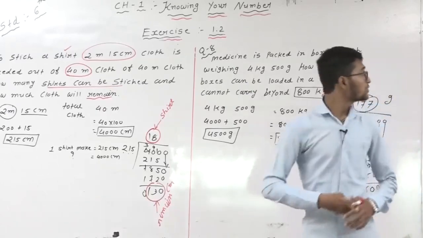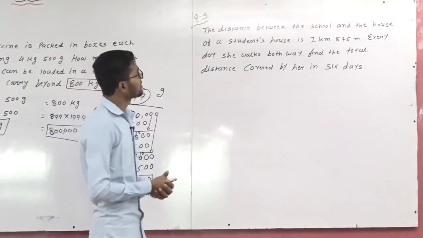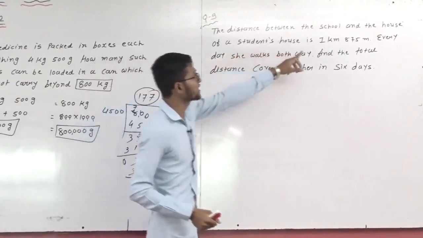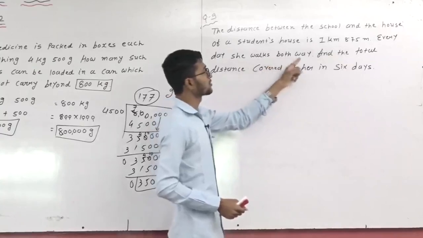Okay students, now next question number 9. In question number 9, the distance between the school and the student's house is 1 kilometer 875 meter. Every day she walks both ways.